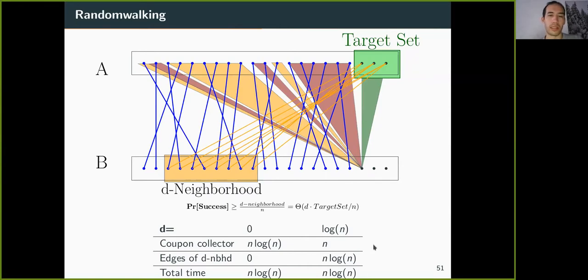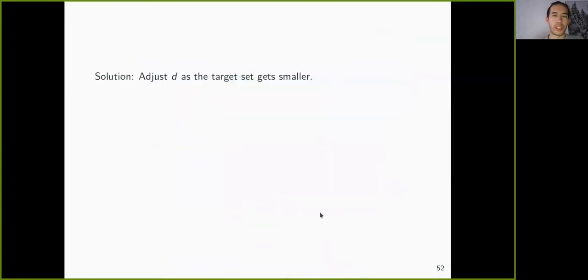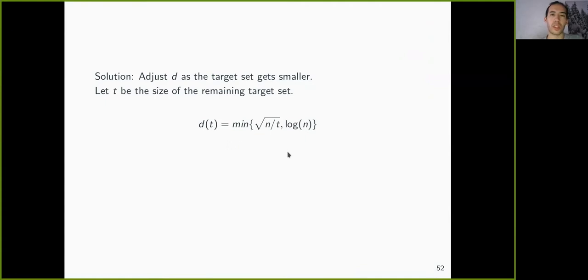become linear. And what we do here is we actually take a D which varies as the target set gets smaller. So if we say T is the size of the target set which remains, then we choose D to be the minimum of square root of n over T and log n. So as we see here at the beginning, if T is the entire set of A, then this term becomes 1.